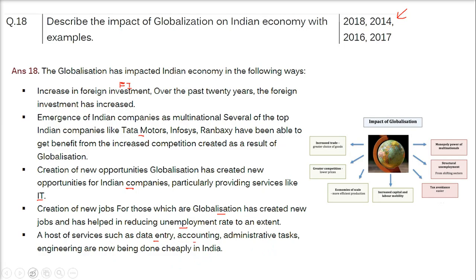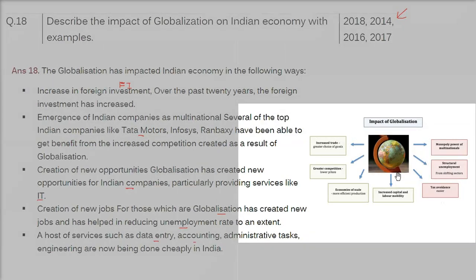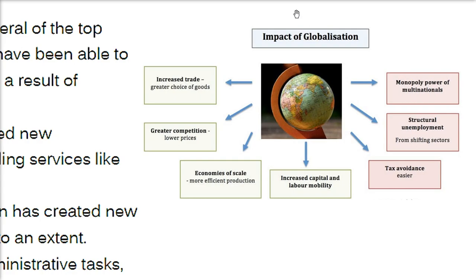in India. So if you want to have a figure, kindly make a figure that will give an impact to the examiner. That is increased trade, greater choices of goods, greater competition because of the lower prices, economies of scale, that is more efficient production, and increased capital and labor mobility.